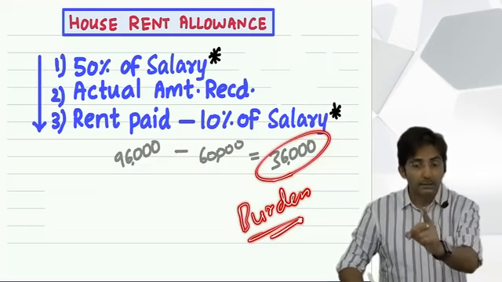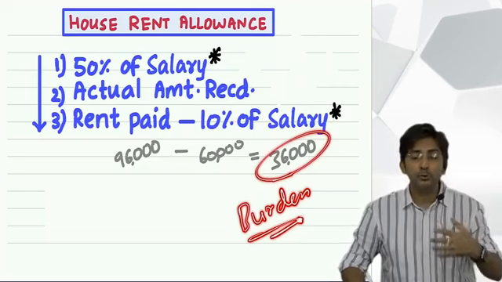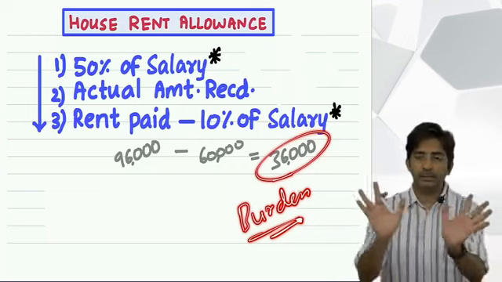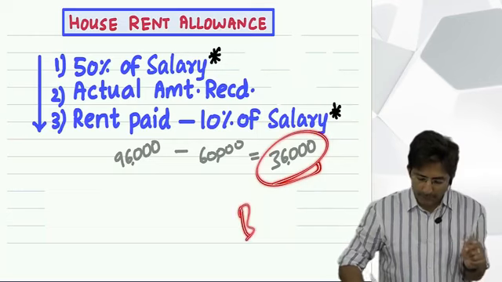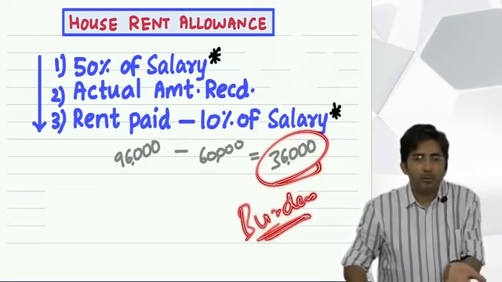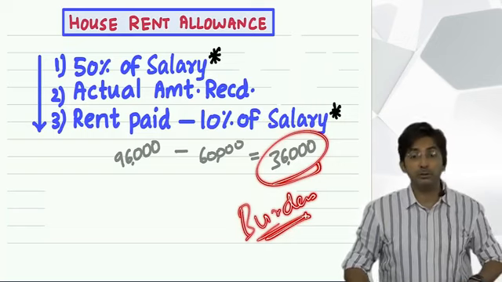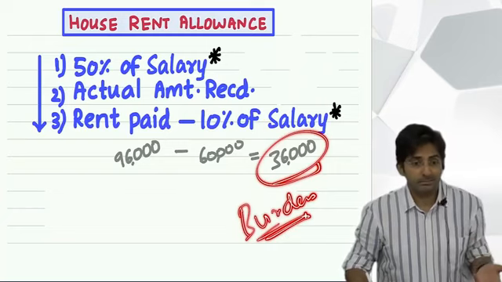You should get a support of 36,000 from the boss. You need support when there is a burden. So if government says your burden is 36,000, then your boss should give you 36,000. But the employee says, no, my boss is giving 72,000. So your boss is generous.